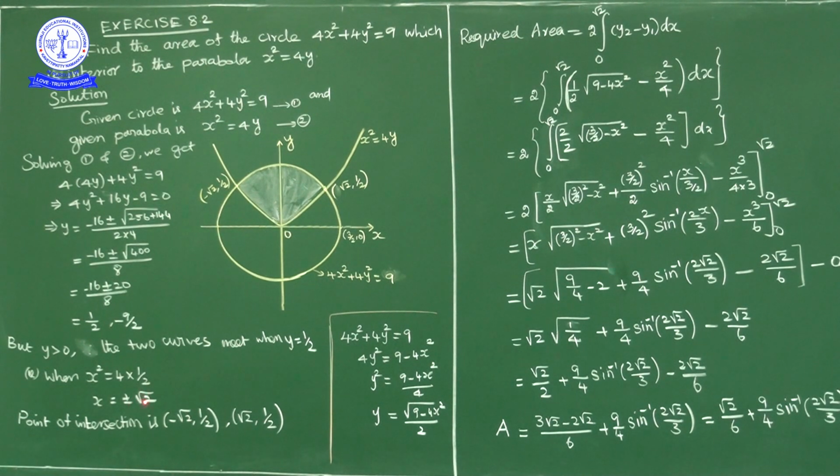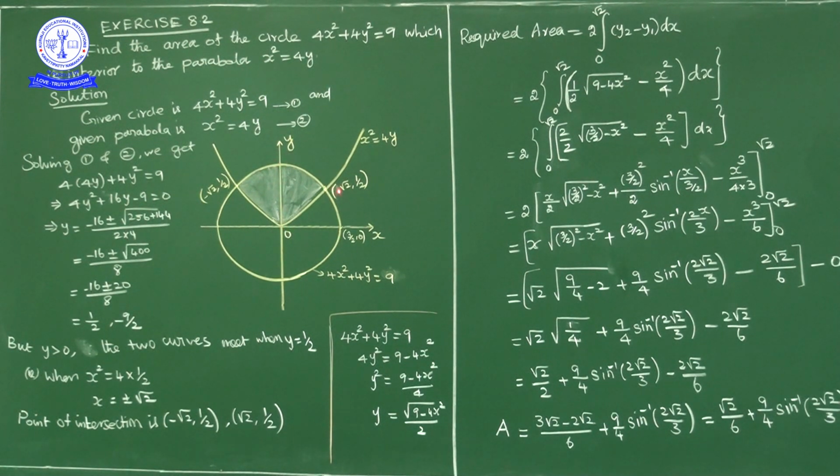So the point of intersection of circle and parabola in the first quadrant will be root 2 comma 1 by 2, and in the second quadrant minus root 2 comma 1 by 2. Okay. Now if we observe